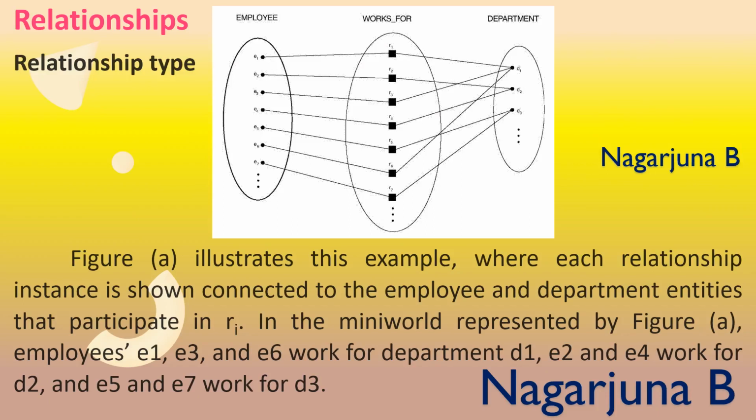This diagram shows each relationship instance connected to the employee and department entities participating in a relation Ri. In the mini world, it is represented as shown. The employees are E1, E2, E3, up to En, working for departments D1, D2, D3.